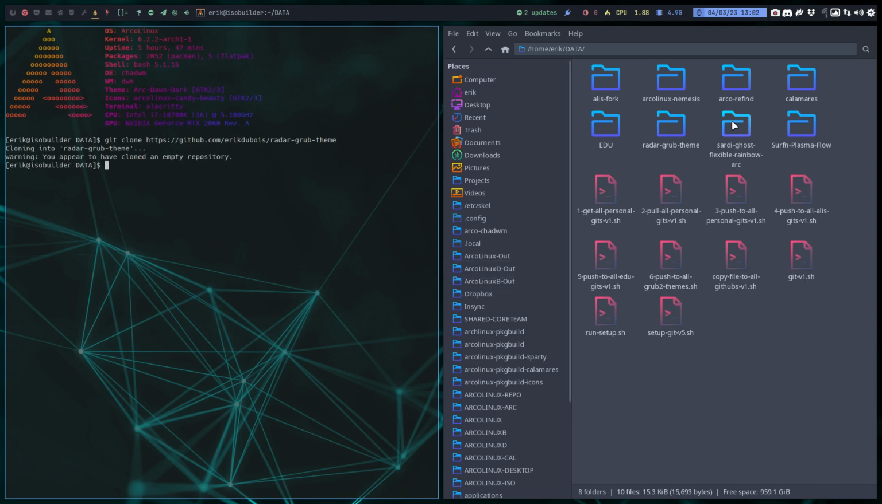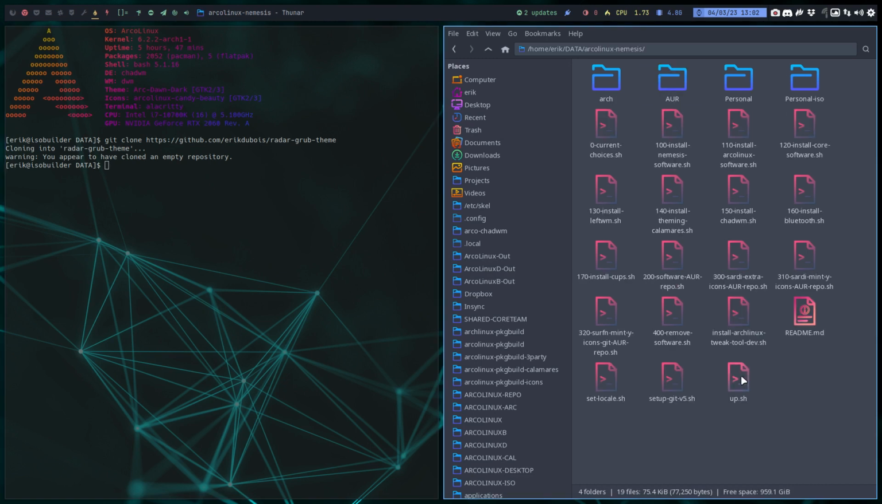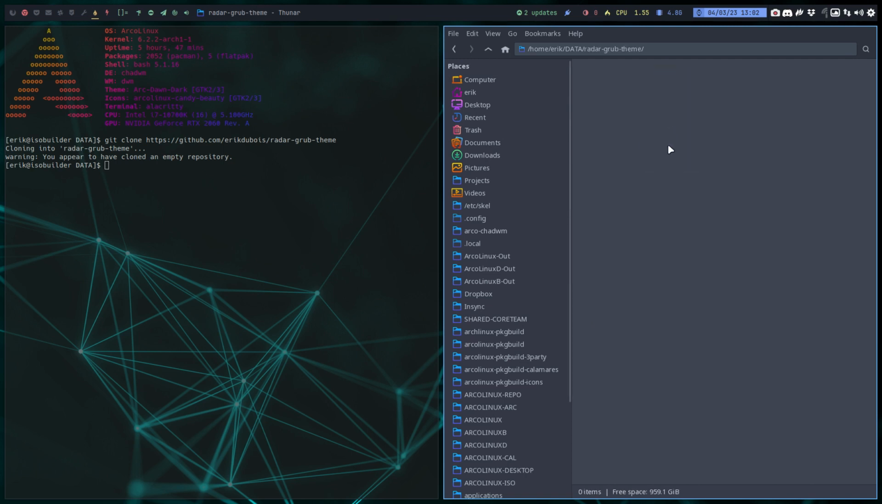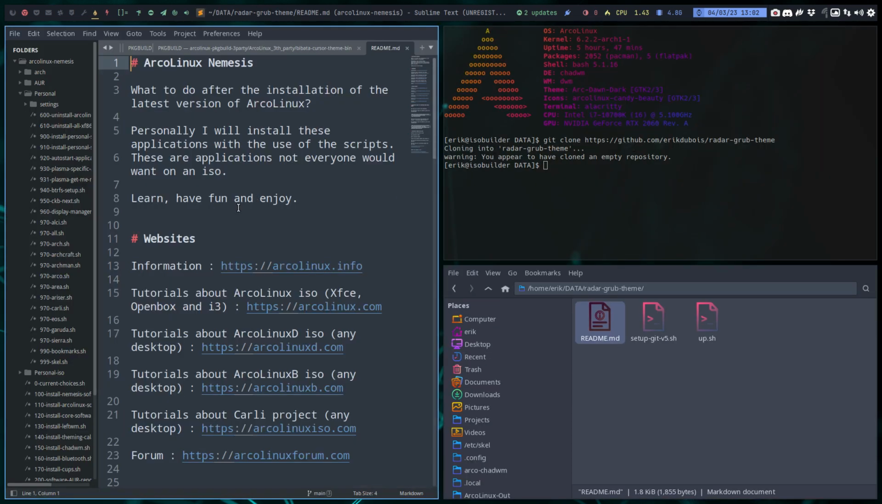I have an empty directory. So this is so empty. And I take my maintenance stuff. So maintenance is this, and a readme. Control C. That's always the same on my GitHub. You change the variables. So in here, it's all about the readme. ArcoLinux Nemesis. No, this is actually a Radar-grub-theme.